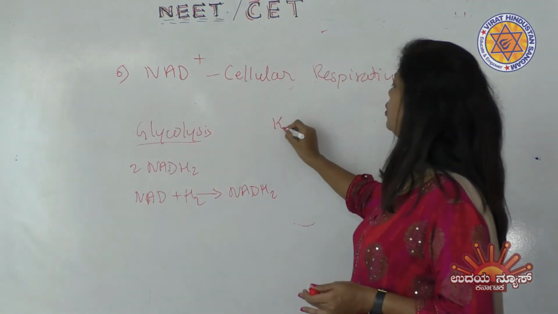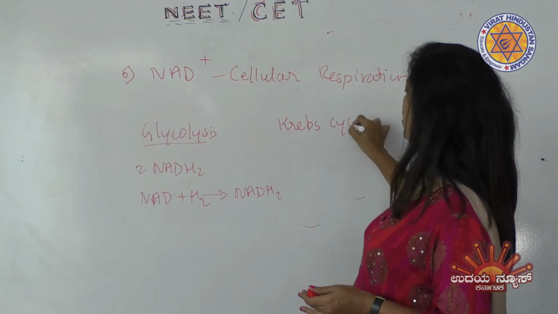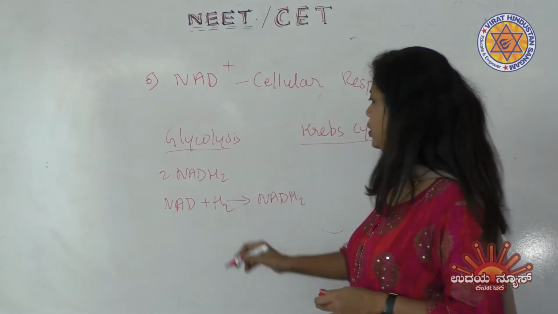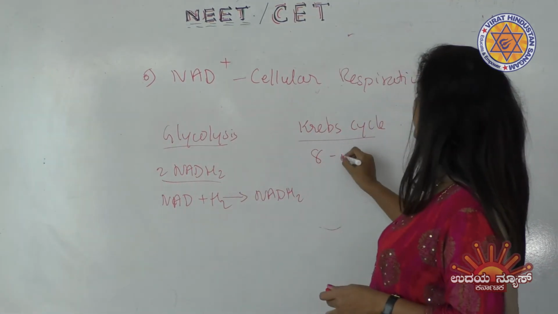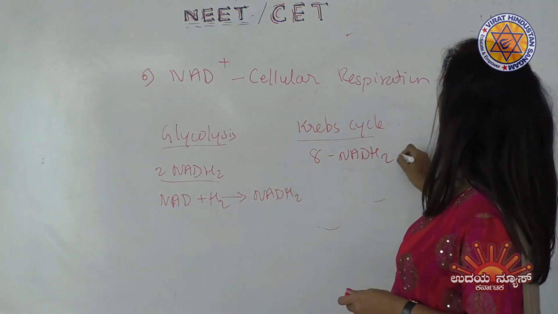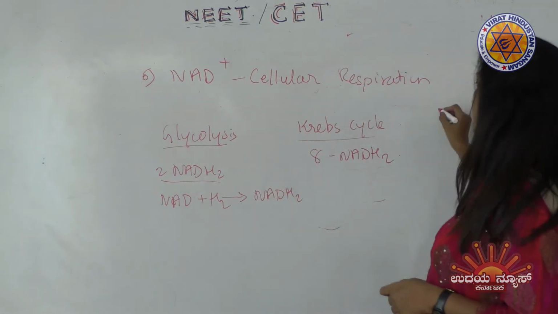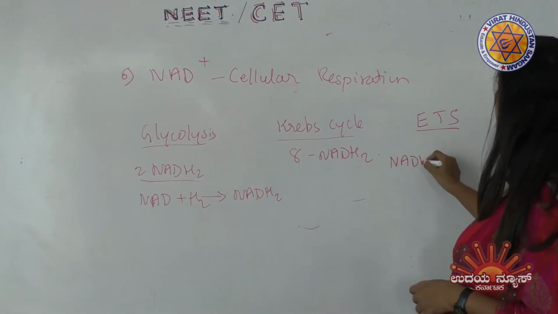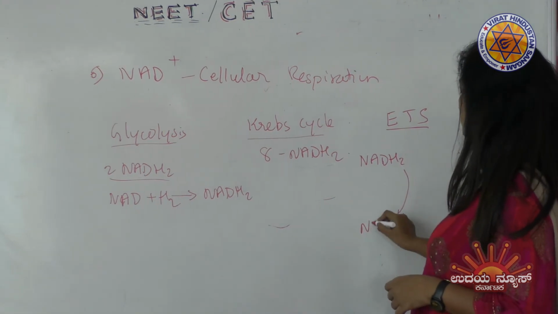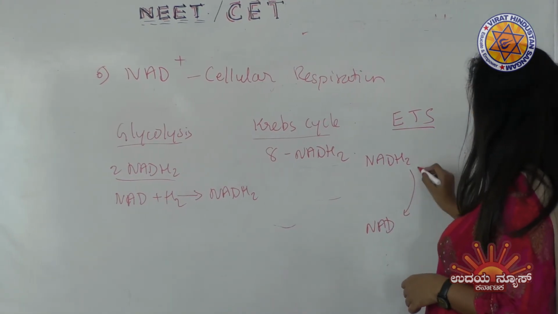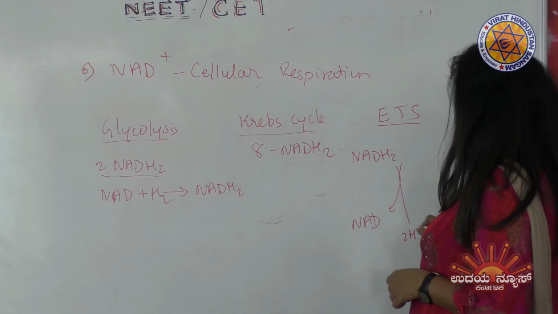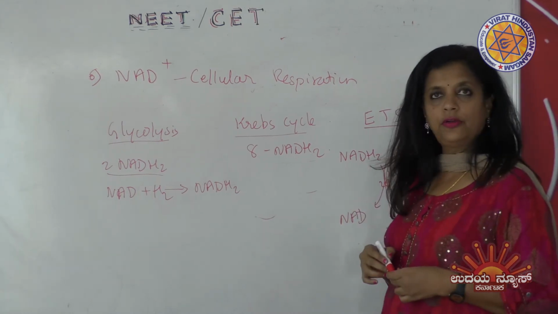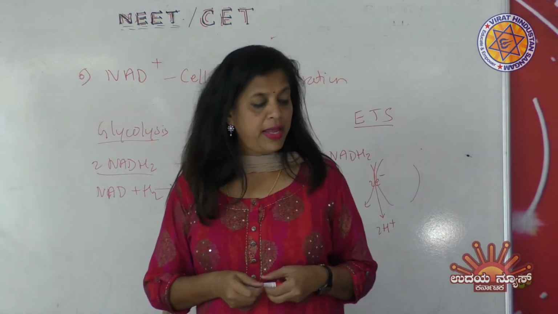In the same way, if you think of Krebs cycle, you get a total formation of 8 NADH2. Here only 2 are formed, and here there are 8 NADH2 formed. Whereas at the end, in the electron transport system, these NADH2 formed will undergo ionization to NAD plus 2H plus and 2 electrons, right? They pass through various electron carriers. This is the importance of NAD.